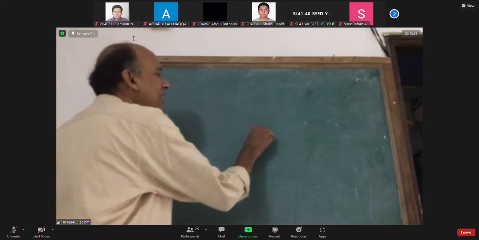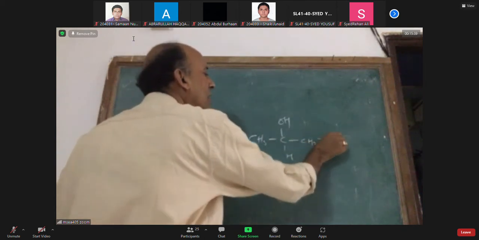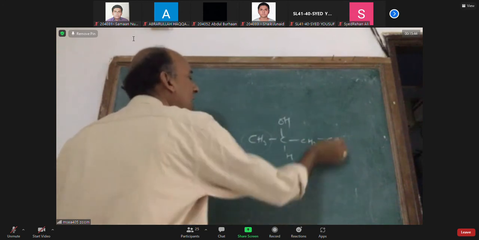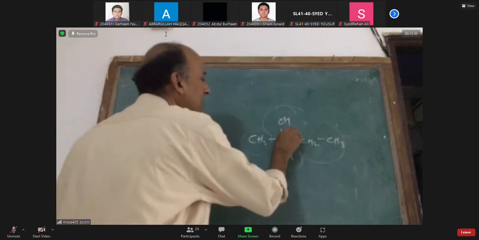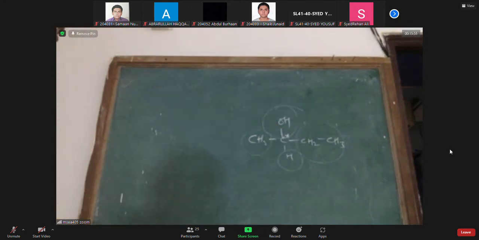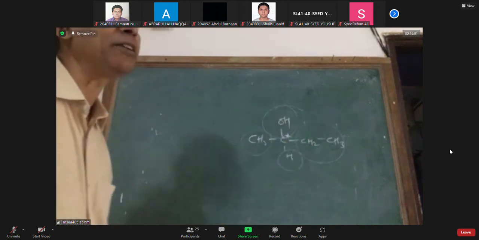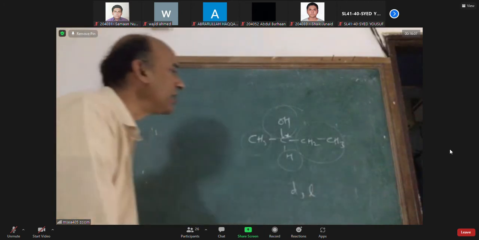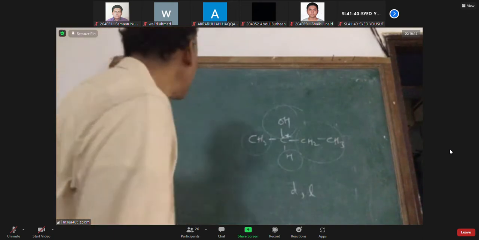If an alcohol has any asymmetric carbon, as you can see in 2-butanol, the carbon to which the OH group is attached has one side a methyl group, one side an ethyl group, one side hydrogen, one side OH. This carbon in 2-butanol has all 4 different groups, an asymmetric carbon. Compounds which have such an asymmetric carbon are optically active. They can exist in optical isomeric forms, D form and L form. Therefore, 2-butanol is optically active. This is stereoisomerism. So, what are the isomerisms alcohols can show?